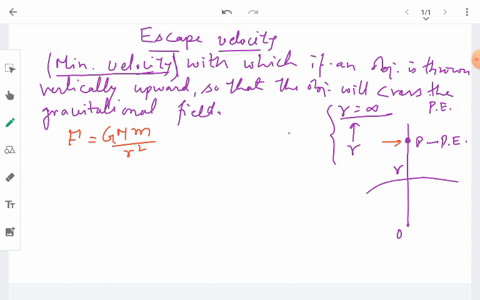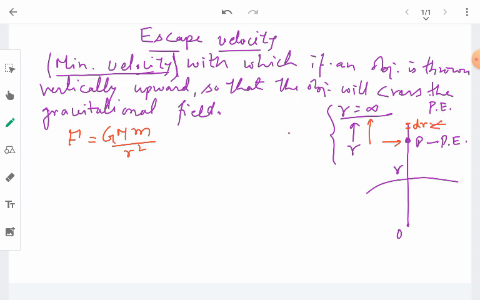Right? So during this journey of the object, suppose that for a small displacement dr, the force remains constant, so that we can calculate the amount of work for this small displacement.